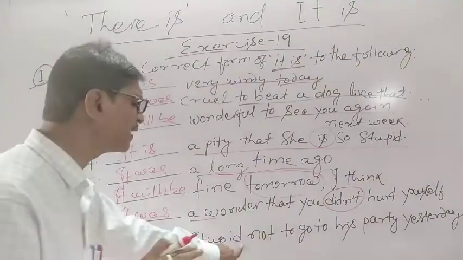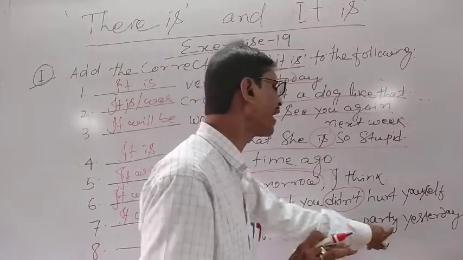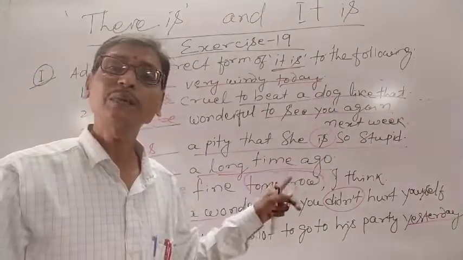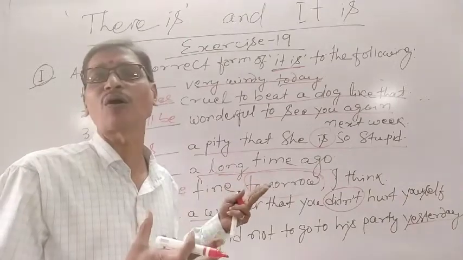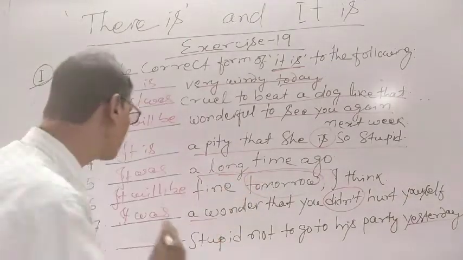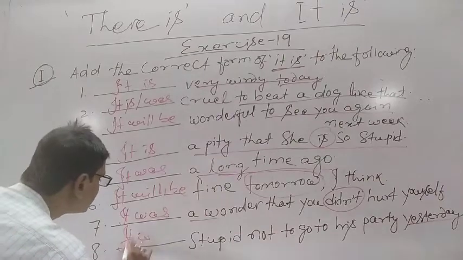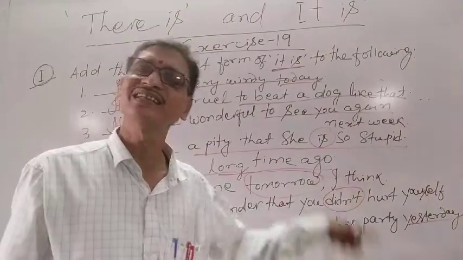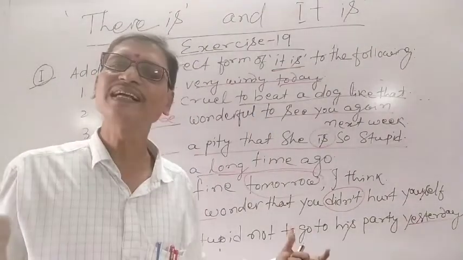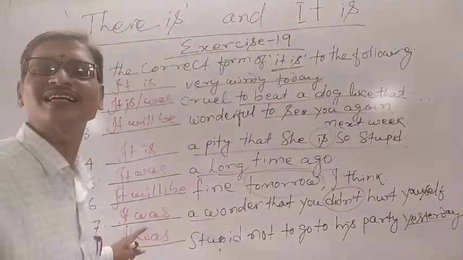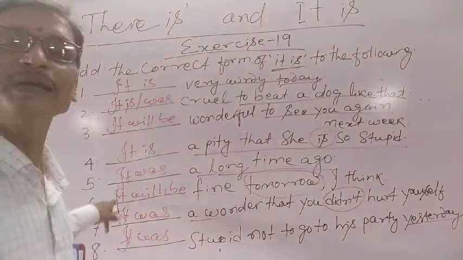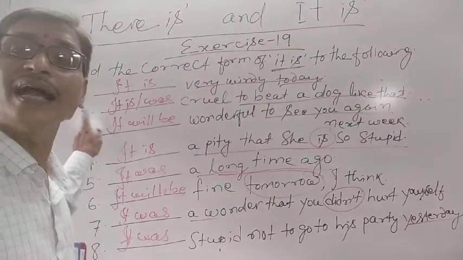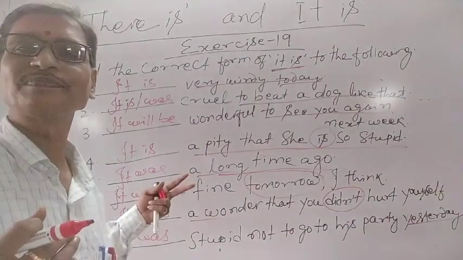Similarly, "There's stupid not to go to his party yesterday." So yesterday is talking about the past time. Therefore, we have to use the past form of this verb "is." So what do we do? It was stupid not to go to his party yesterday. It was stupid not to go to his party yesterday. Now you understood? Let me write some other sentences of the same exercise part 1 and let us discuss them. Okay?